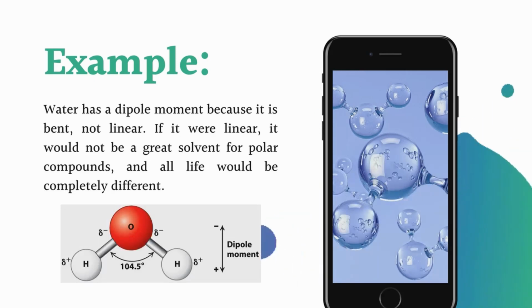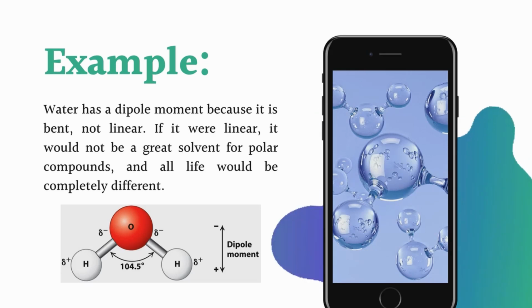Because of this bent shape, water has a dipole moment, and the dipole moment is responsible for most of the properties of water. That is the importance of the arrangement of atoms in any organic molecule, which directly influences its properties.